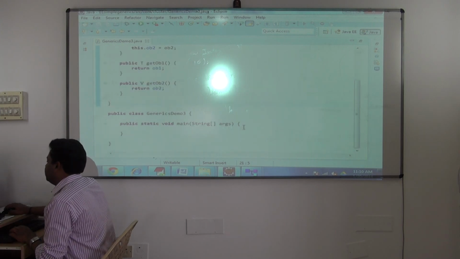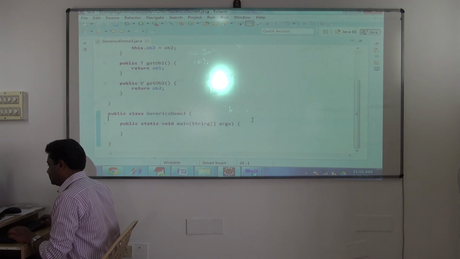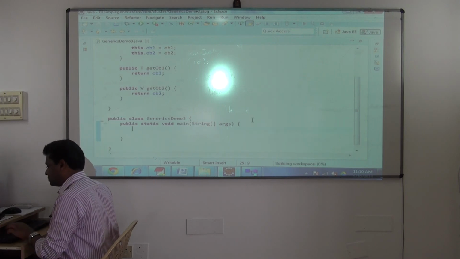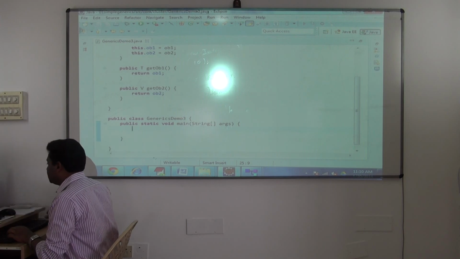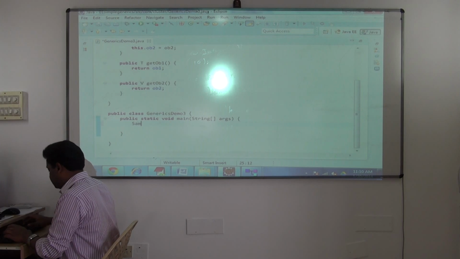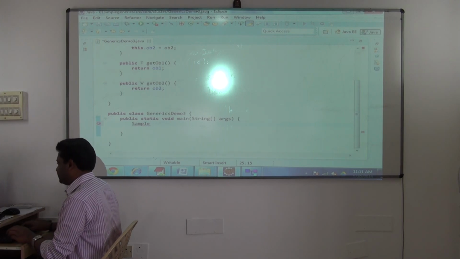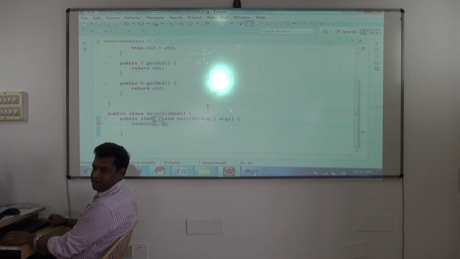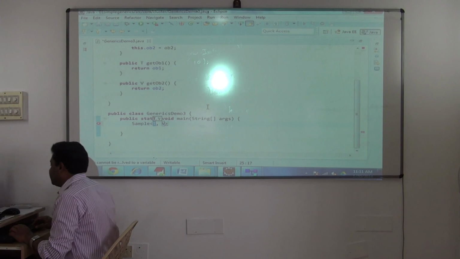Understood? So next, we'll see how to work with this. What is the name again? Sample. Okay. See this, Sample. Sorry, control space. So it says use type parameter. Understood? So what type parameter will I use?